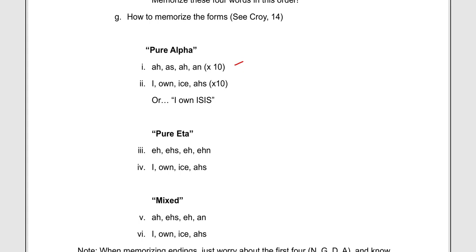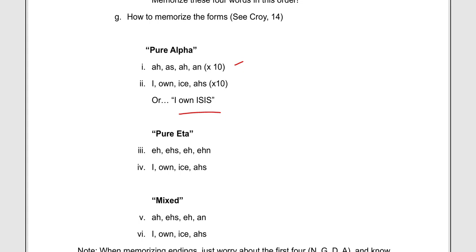When I took Greek the first time, my professor said there was some U.S. Special Forces guy in his class, and as he was trying to remember it, he would say, "I own ISIS." Everyone remember the Islamic State of Iraq and Syria. It's a little bit different pronunciation, but if that helps you remember, go ahead and use it. I own ISIS.